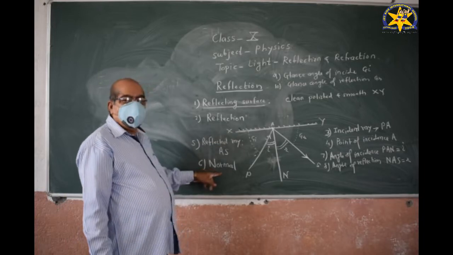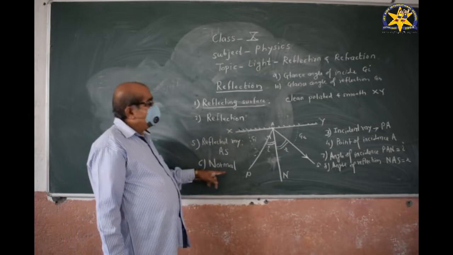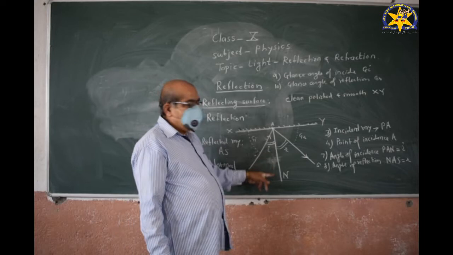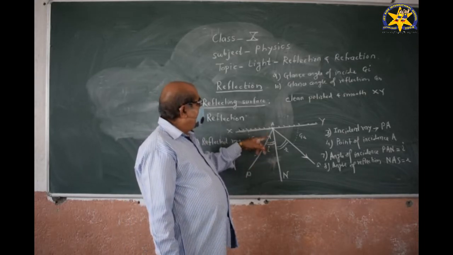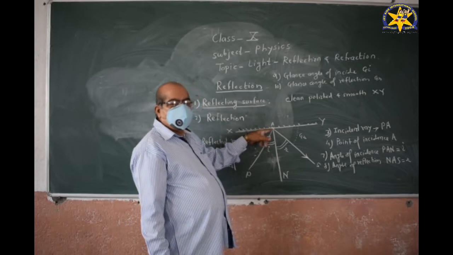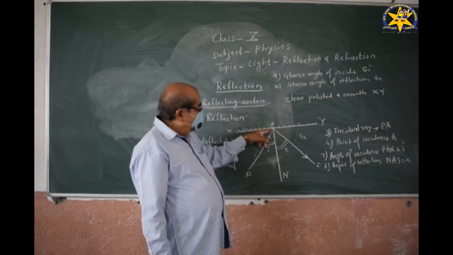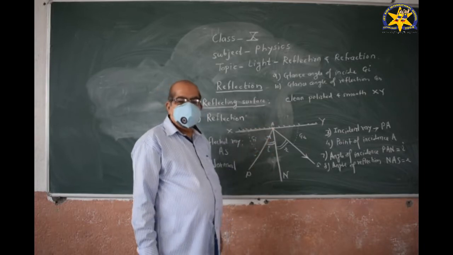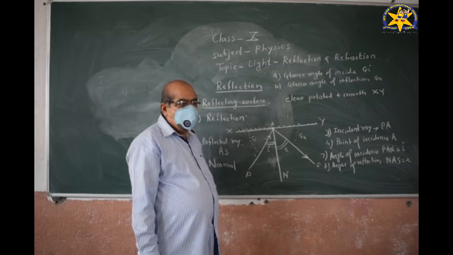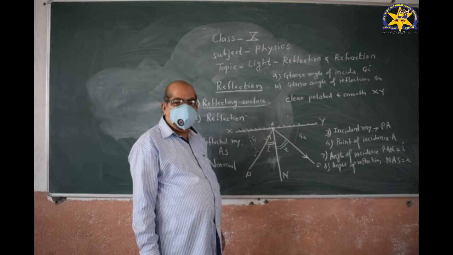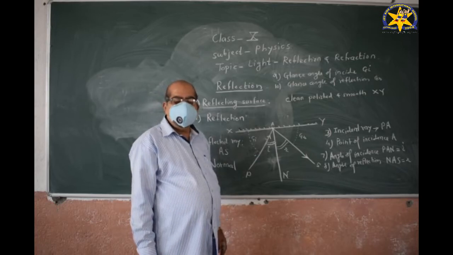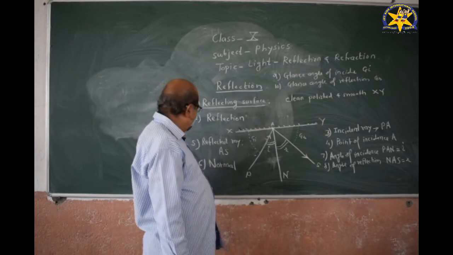Then we define the normal: the perpendicular drawn to the reflecting surface at the point of incidence is called the normal. Thus, AN is the normal. All measurements are done with respect to the normal, and the normal is taken as the reference.